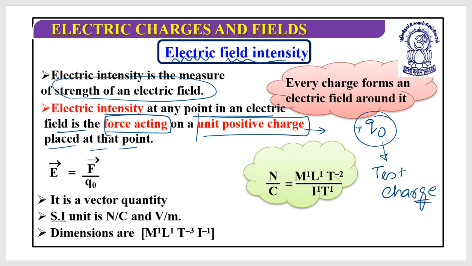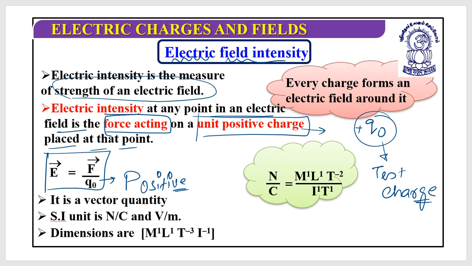So what is electric intensity? It is the force acting on a unit positive charge placed at that point. Mathematically we can write: electric field or electric intensity E equals F by q naught, where q naught is the test charge. It must always be positive, and it must have a value of 1.